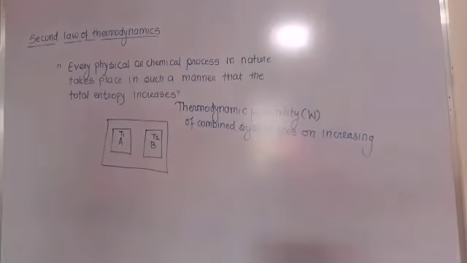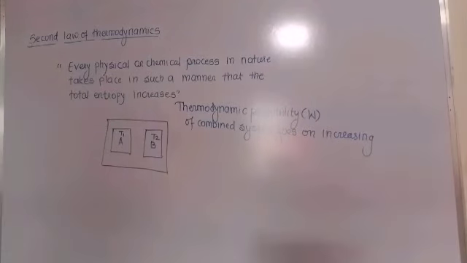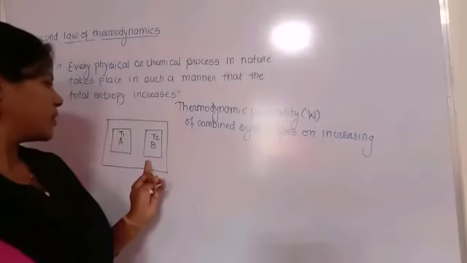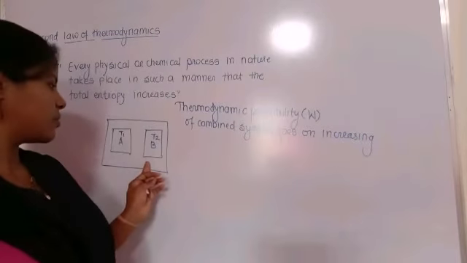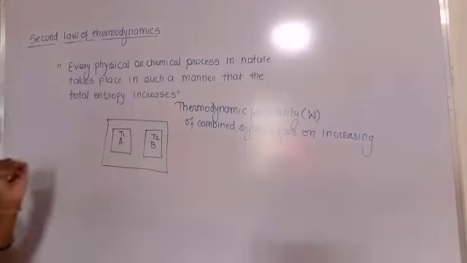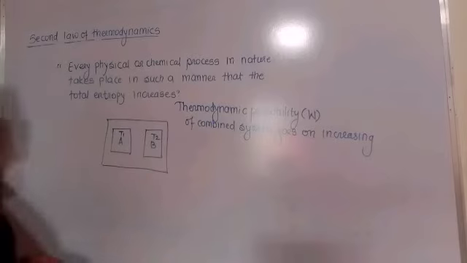So the thermodynamic probability of this combined system goes on increasing, till it reaches a maximum value at the equilibrium state. At the equilibrium state, when the two bodies have the same temperature, this value of W, the thermodynamic probability, reaches its maximum value.